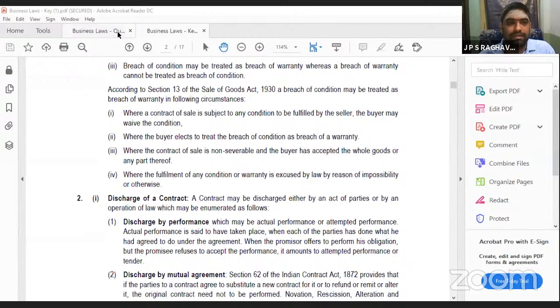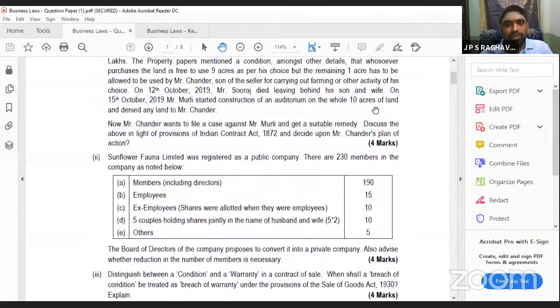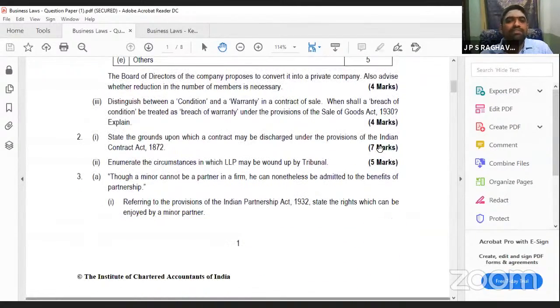Then next question, direct question. State the grounds upon which contract may be discharged. Discharge means direct question. They are asking it for 7 marks. Until now, only 4 marks questions. Here it is for 7 marks. They are asking you from Contract Act. How many reasons are there?